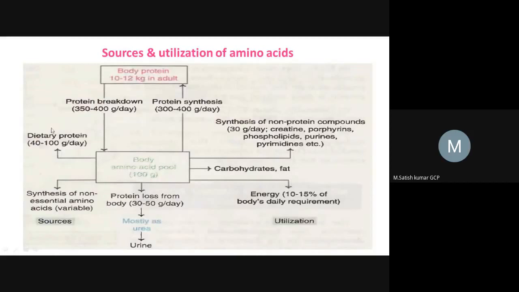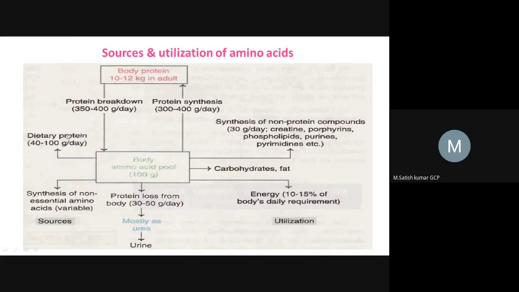Here one interesting point is that these dietary proteins will be obtained from the diet and will enter the body, but there is no storage facility in our body. That means no proteins will be stored. Glucose is stored in the form of glycogen, fatty acid is stored in the form of triacylglycerols, but the proteins we take from the diet will not be stored in our body.